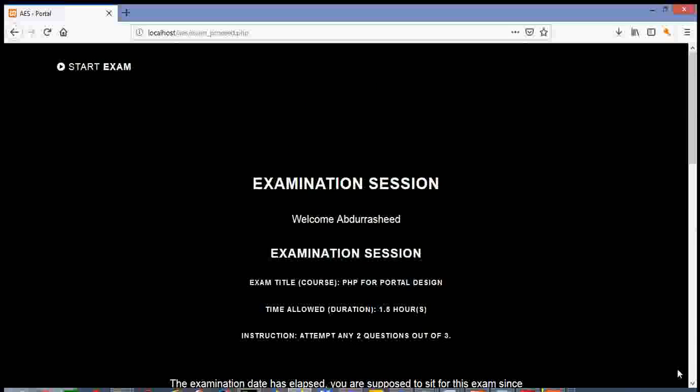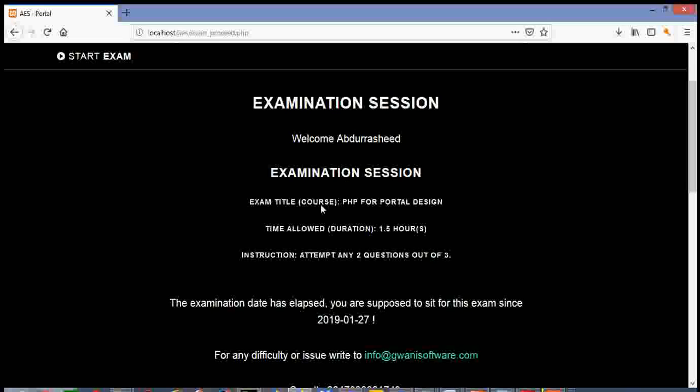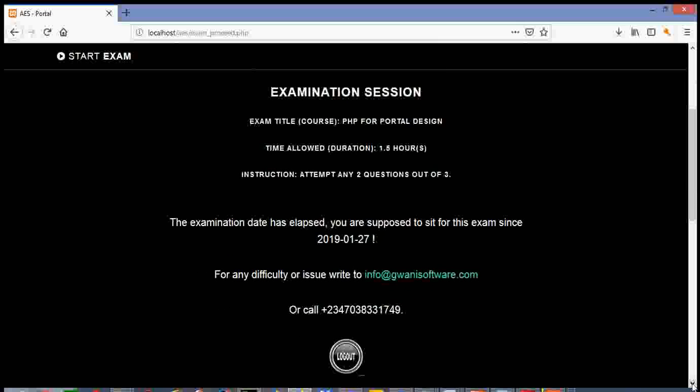Clicking Proceed to Examination takes you to the Examination Session page. It says Welcome Abdurrashid, Examination Session. The exam title is PHP for Portal Design. Time allowed is 1.5 hours. Instruction: attempt any 2 questions out of 3. But unfortunately, the exam date has elapsed. You were supposed to sit for this exam on January 27, 2019. The portal will not allow a trainee to write an examination that has elapsed. It will also not allow a trainee to write an examination that is pending.